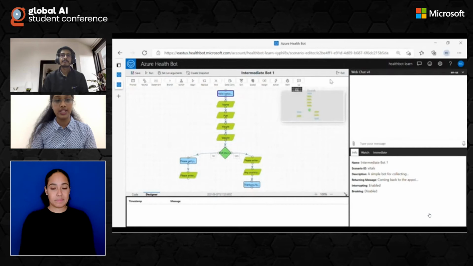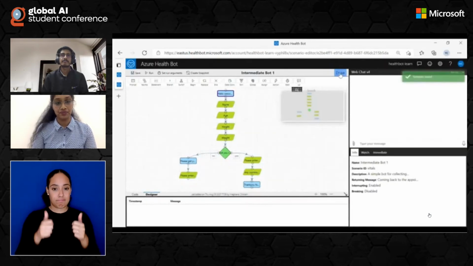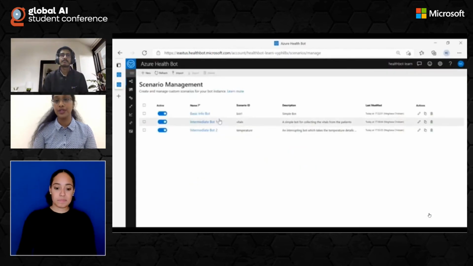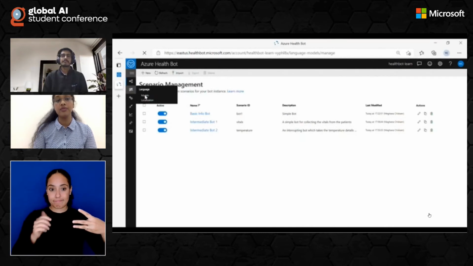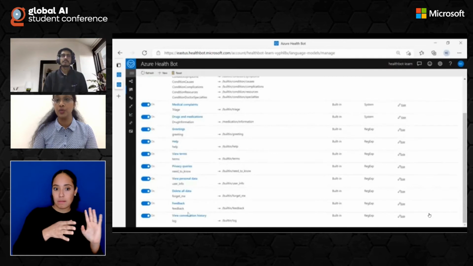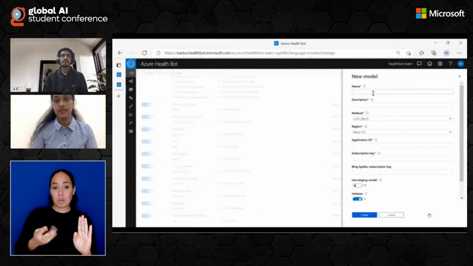So I would just quickly save this scenario and exit it. So now we have both the scenarios ready, but we need to connect the main scenario. Before that, we have to create two models in order for them to work like we want them to. So for creating models, click on new. We have to give the name.